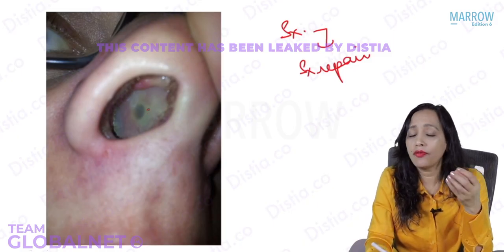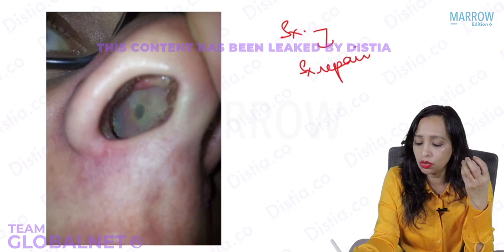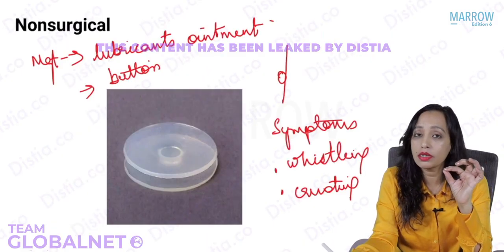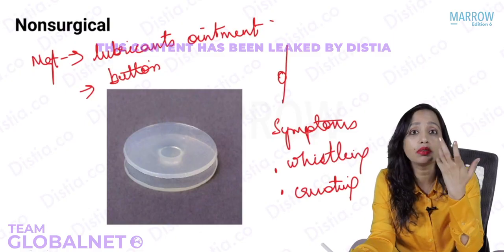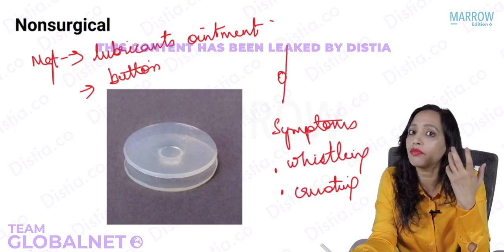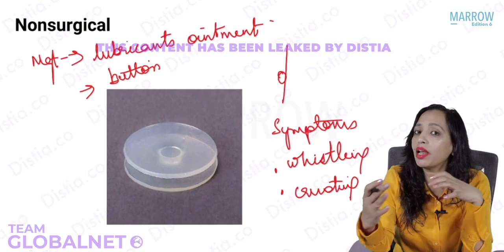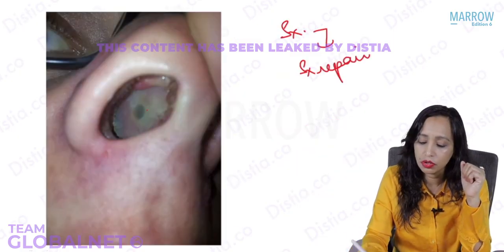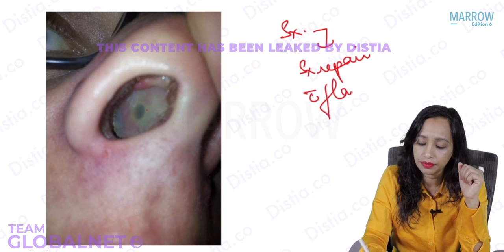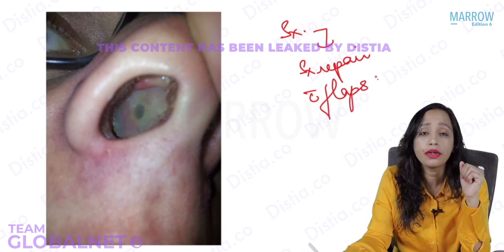Why? Because if you use a button, it is a little thick, right? So if you are putting a very big button, it will occupy a lot of space and cause nasal obstruction. So if it is a very large perforation, usually surgical repair with flaps is done.